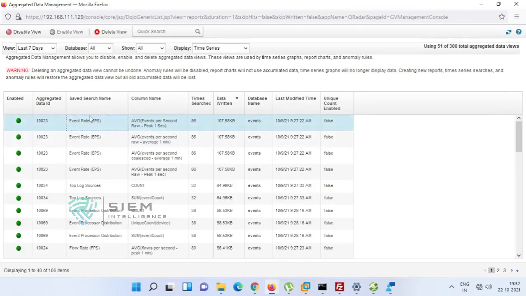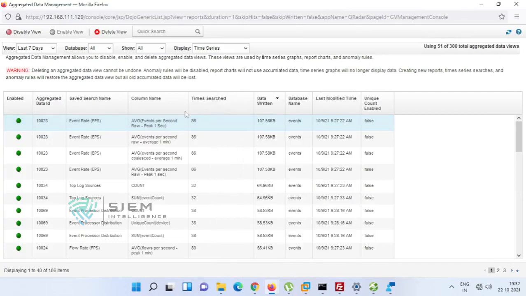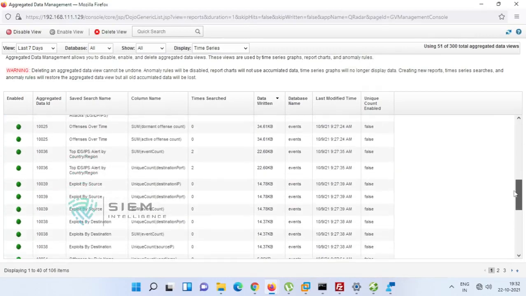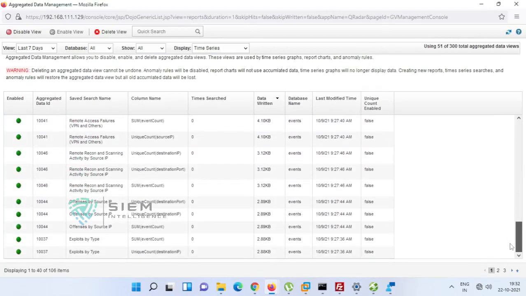It will keep on adding this particular aggregated data, and the data size is 107.58 KB. The time series search was searched 86 times, and the last modified was this time. So like that you can see all the major data available here.